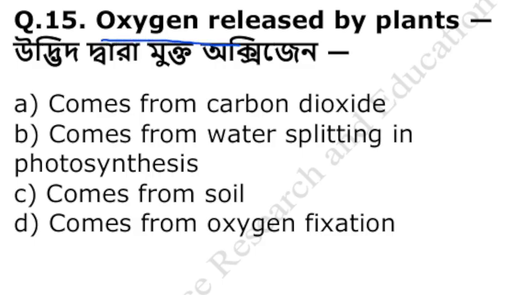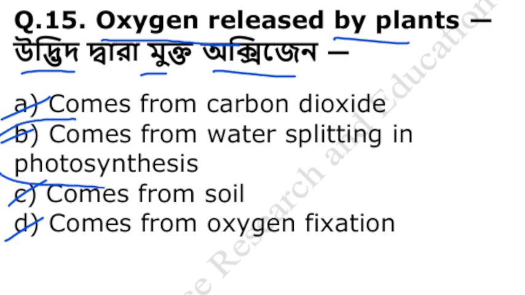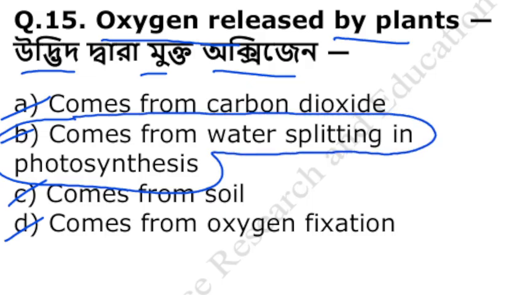Oxygen released by plants. যে উদ্ভিদ দ্বারা যে মুক্ত অক্সিজেন সেটা কোথা থেকে আসে? It comes from carbon dioxide, comes from water splitting in photosynthesis, comes from soil, it comes from oxygen fixation. The oxygen released during photosynthesis, it comes from splitting of water during photosynthesis. It is done by PS2.